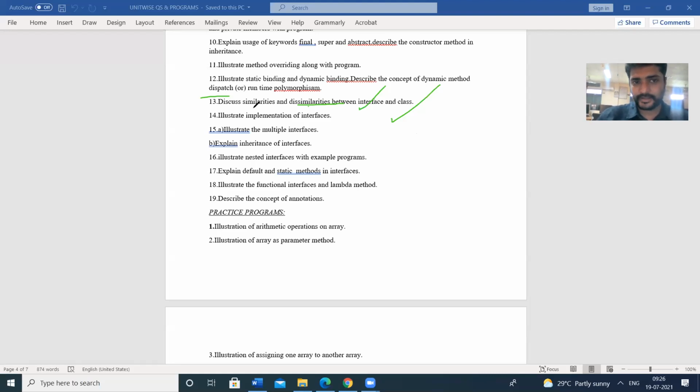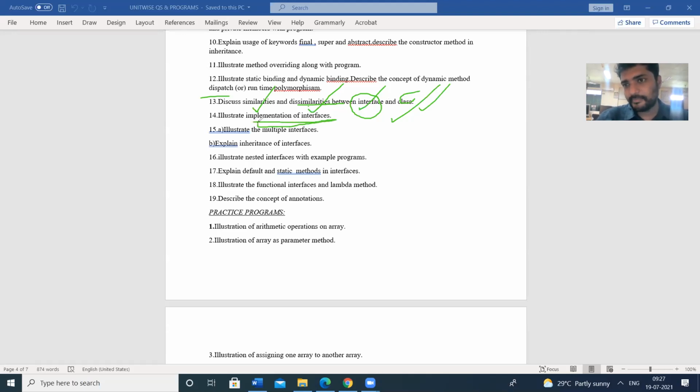So we have to identify the similarities as well as the dissimilarities between interfaces and classes. These classes or interfaces can be used as non-primitive data types. That means these class names and interface names can be used as data types also. That is the first one. Next, implementation of interfaces.